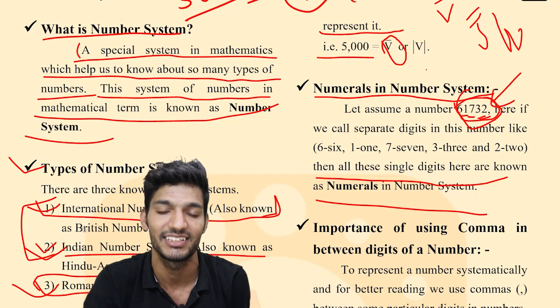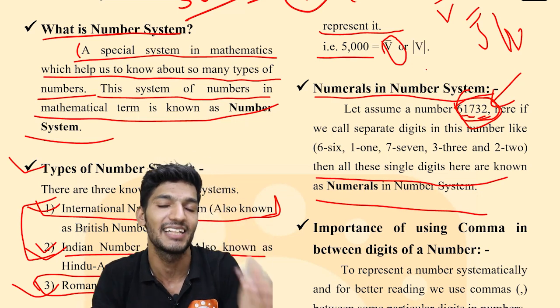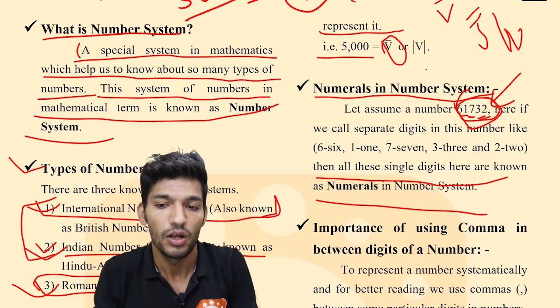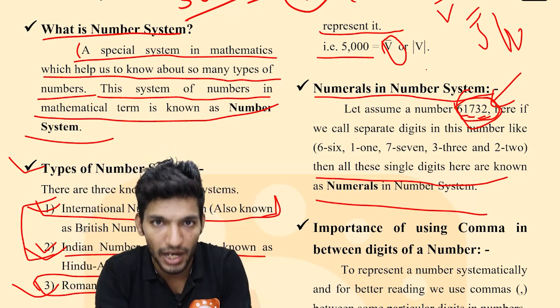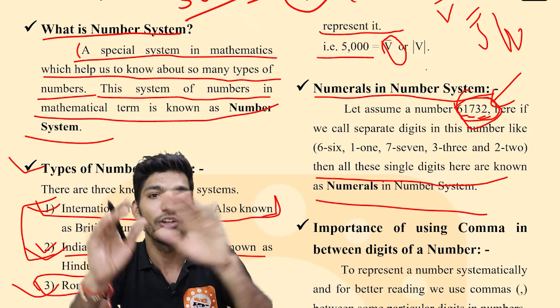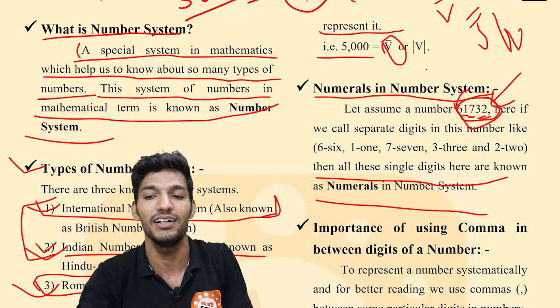So if you are asked in the examination what the numerals in number system are, you will have to keep in mind that in a number, if we call every digit of that number separately, then all those digits separately will be known as numerals in a number system.